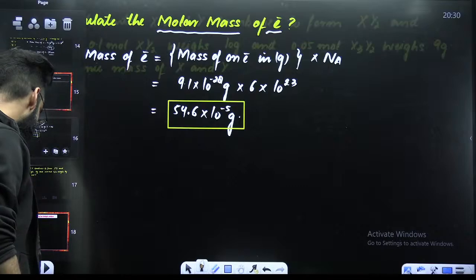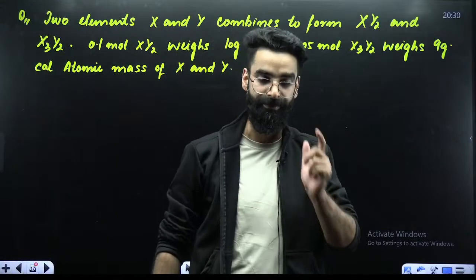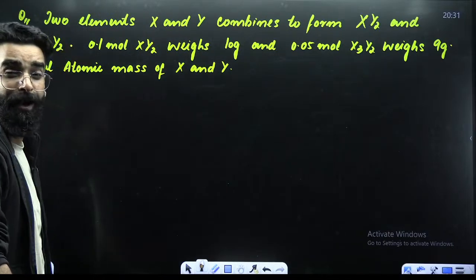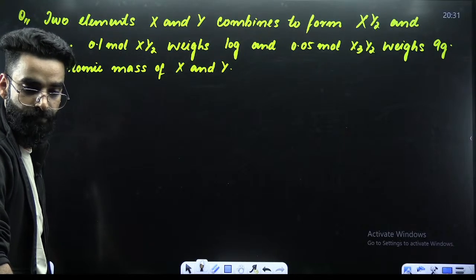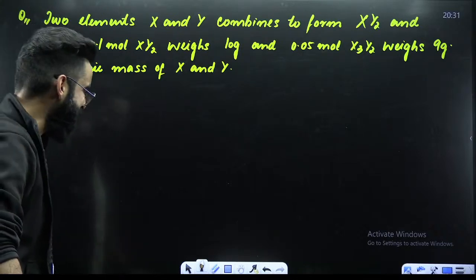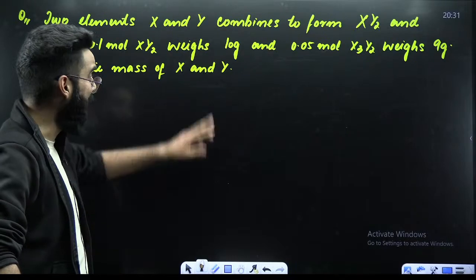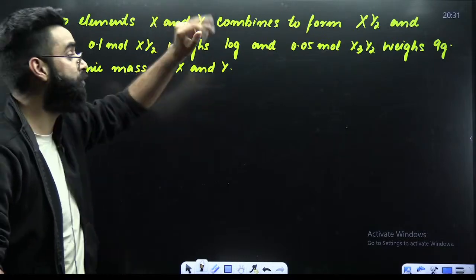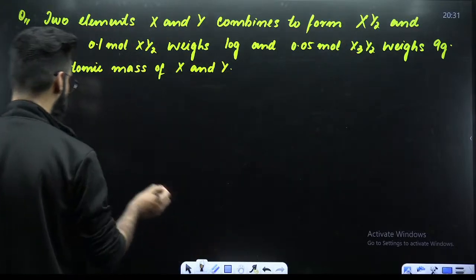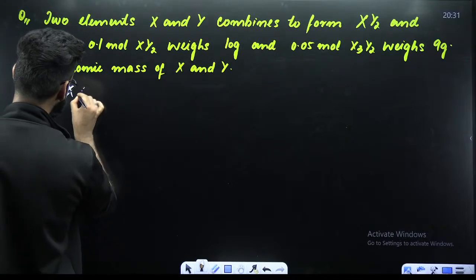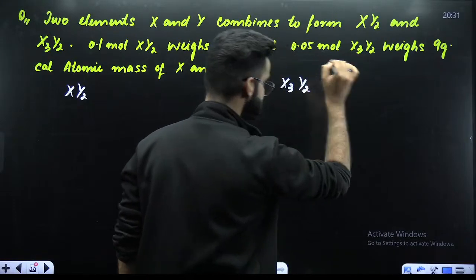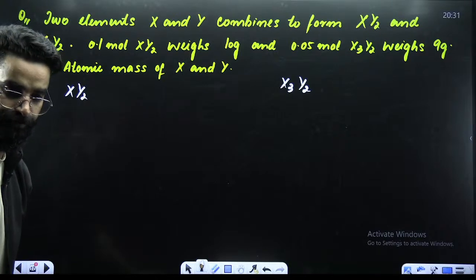Now, one more question which will make the concept a little more clear. Look at this question carefully, guys. The question says you have got two elements X and Y. They combine to form two compounds, XY2 and X3Y2. So you have got two elements X and Y which are combining to form two compounds. One is your XY2 and one is your X3Y2. These are the two compounds which we have, XY2 and X3Y2.